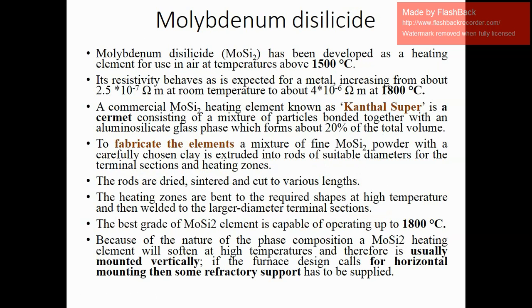Now in one slide I am going to explain molybdenum disilicide, the general formula being MoSi2, and up to a temperature of 1500 degrees Celsius it can be used in air.